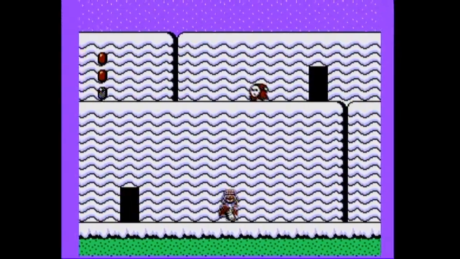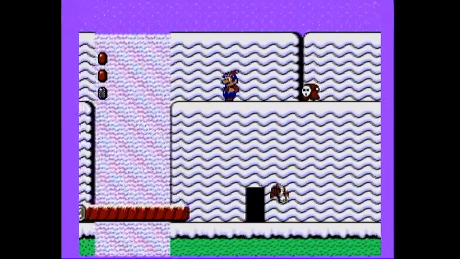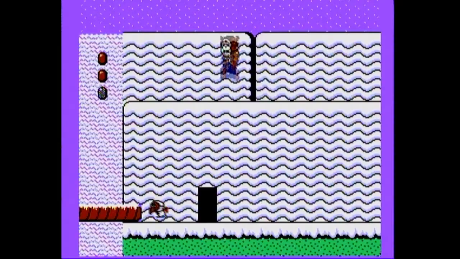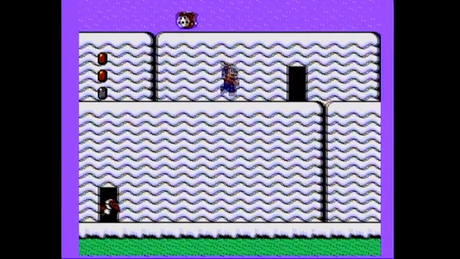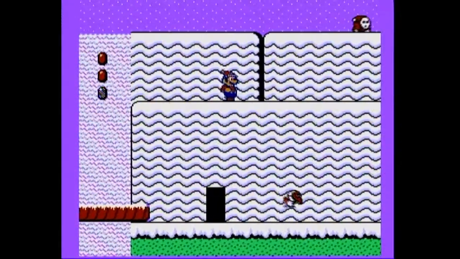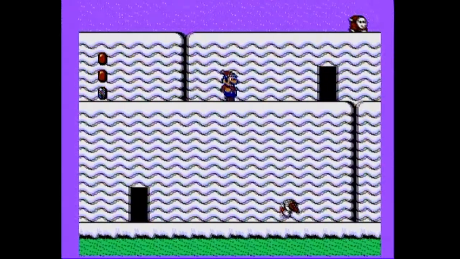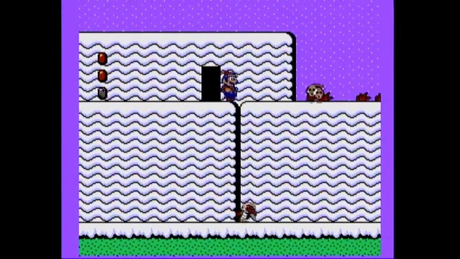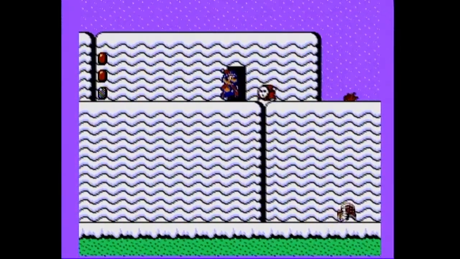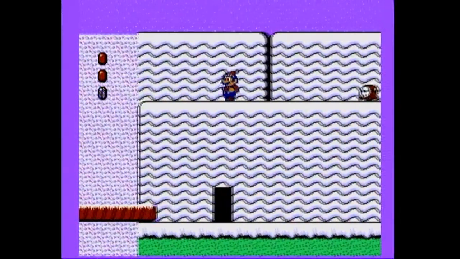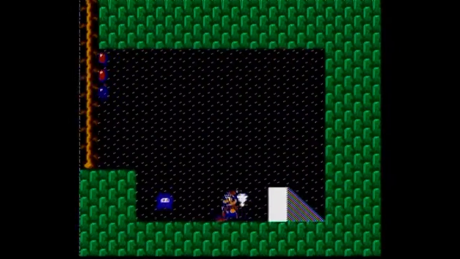Can we just do a super jump? Yeah, we can just go do a super jump and climb up here. And you know what? I'm actually going to do this because I don't feel like going into that door down here, which would lead to a small detour in a cave, and then we come out of this door. Or should I actually demonstrate it? Well, yeah, let's just go in here. Yeah, now we're in a cave.